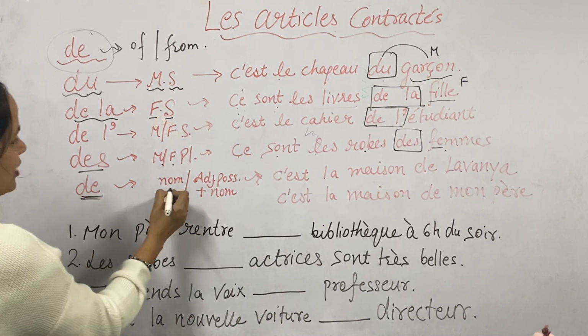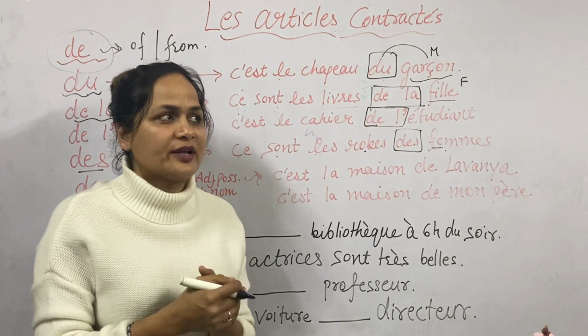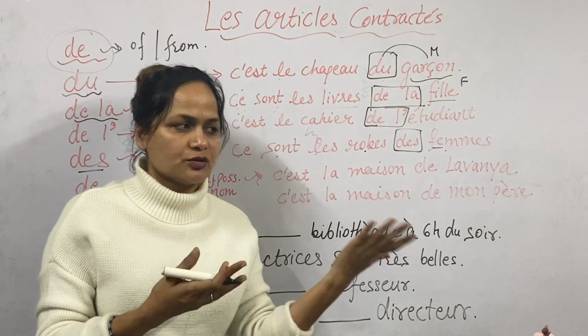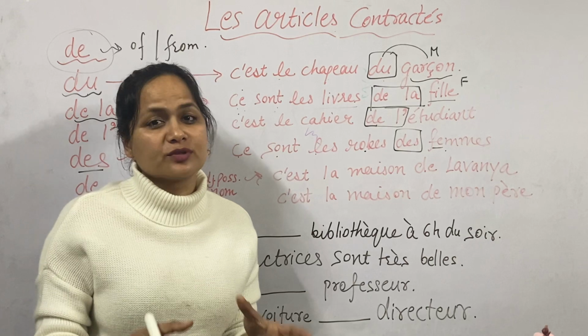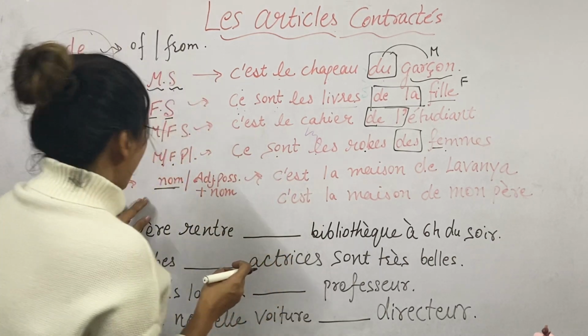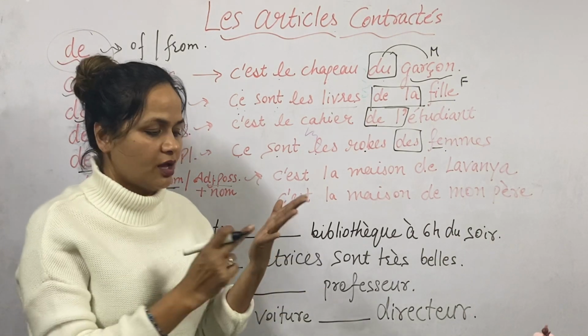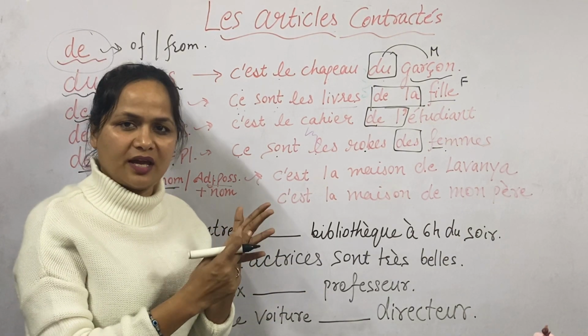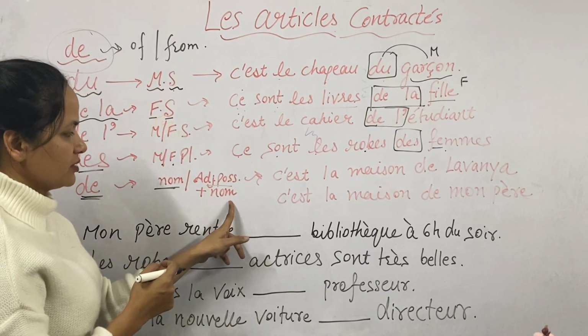De, vous utilisez pour le nom propre. Proper noun, for example Dimple, Shashi, Angel. Any name you can use. These are proper nouns. We will use de. Or adjectif possessif. You all know adjectif possessif, we have already done: ma, mon, ta, ton, sa, son. Adjectif possessif with noun.